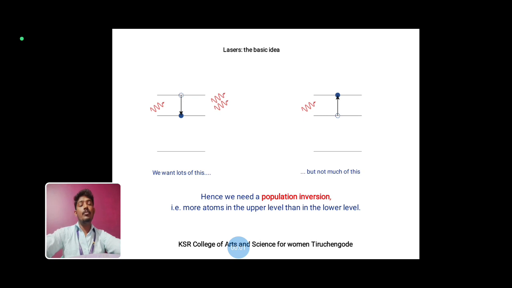Next, one of the most important topics, population inversion. Population inversion is the process in which the number of atoms in the higher energy state is greater than the number of atoms in the lower energy state. It is a comparison from the higher energy state to the lower energy state. The higher energy state has more atoms compared to the ground state. That is called population inversion. It is the major requirement for a laser beam.